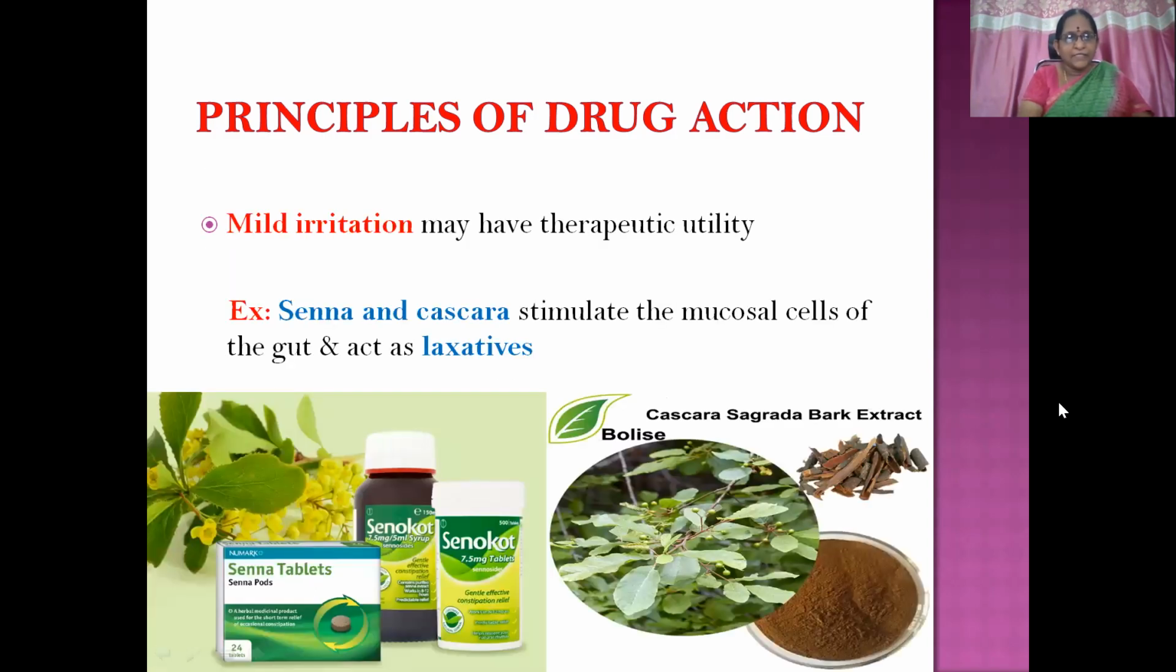And mild irritation can be beneficial and will have therapeutic utility. Senna and cascara. So this is senna, which is obtained from the leaves and fruits of the plant. And this is cascara, obtained from the bark of the plant. They both have a stimulating effect on the mucosal cells of the gut, and they act as laxatives. This is mild irritation which is being utilized for therapeutic application.